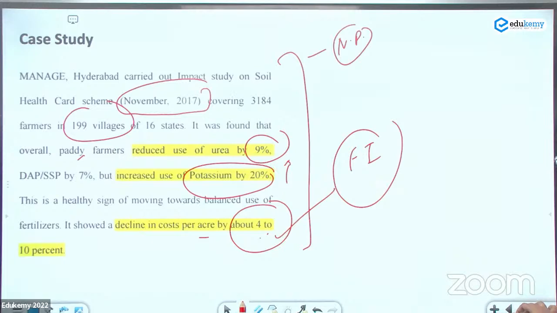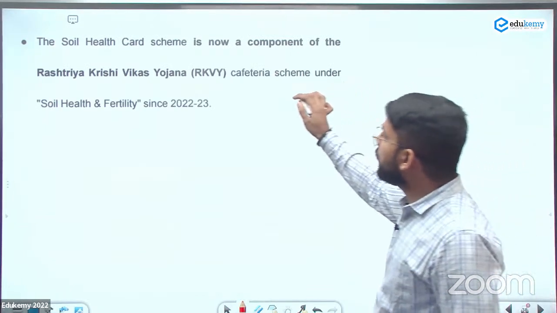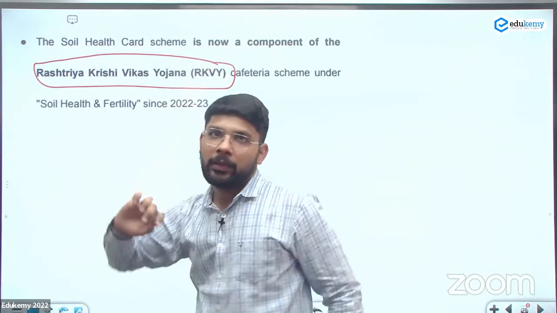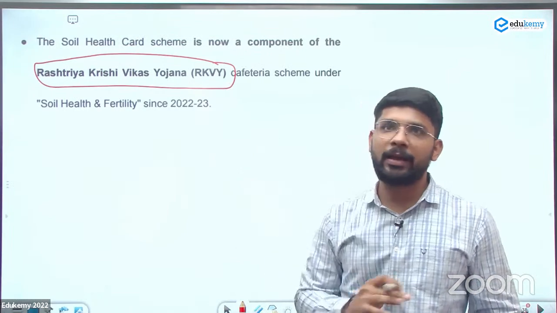ठीक है, so let's see what's new in the scheme. The soil health card scheme is now a component of Rashtriya Krishi Vikas Yojana. Initially it was an independent scheme, now it has moved to the Rashtriya Krishi Vikas Yojana.